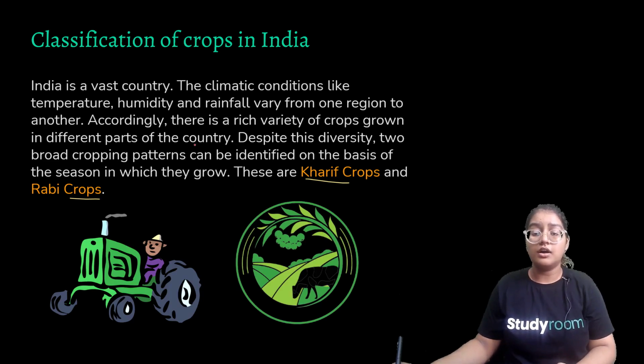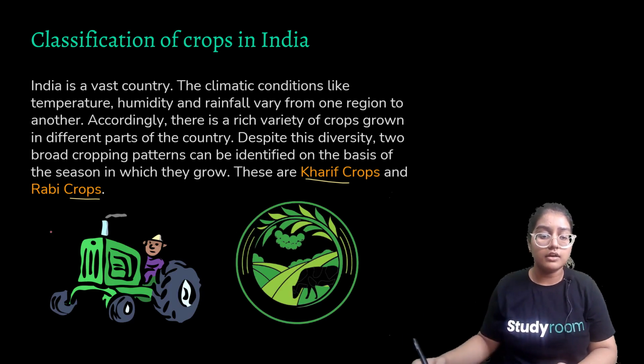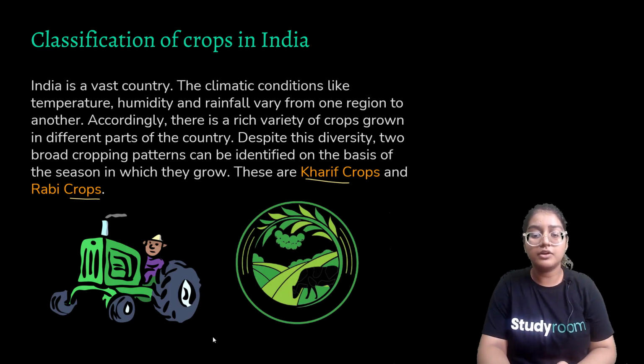Despite this diversity in climatic conditions, we can broadly categorize all the crops into two categories. One category is Kharif crops and the other category is Rabi crops. The ones highlighted in yellow are the two categories of crops which grow in India. So we'll be talking about Rabi crops and Kharif crops now.